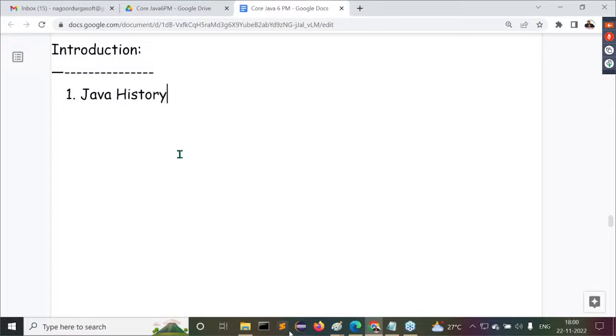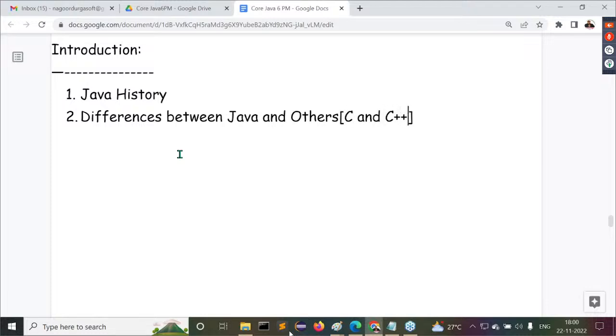Java history. For what purpose did Java come? Why did Sun Microsystems give the Java programming language? All these points we are going to understand inside Java history. That is one point. The second one is differences between Java and others. Here, others means C and C++.